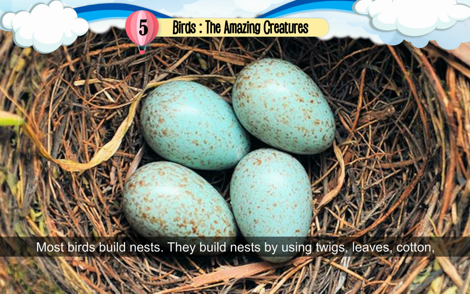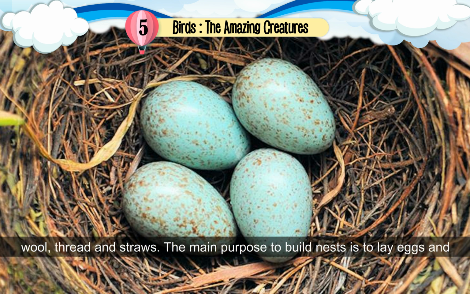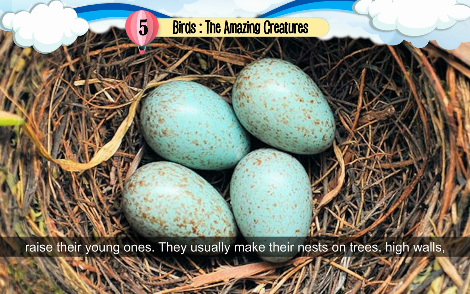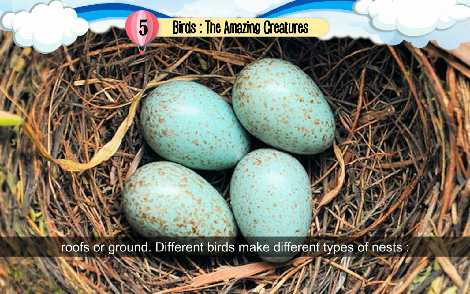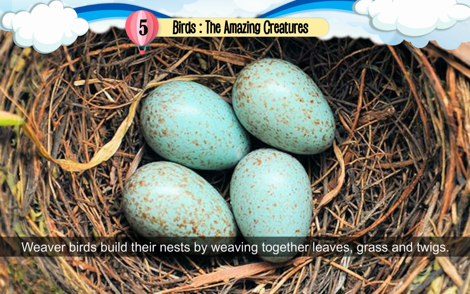Nests. Most birds build nests. They build nests by using twigs, leaves, cotton, wool, thread, and straws. The main purpose of building nests is to lay eggs and raise their young ones. They usually make their nests on trees, high walls, roofs, or ground. Different birds make different types of nests. Sparrows, bulbuls, and hummingbirds make cup-shaped nests. These are the most commonly seen type of nests.